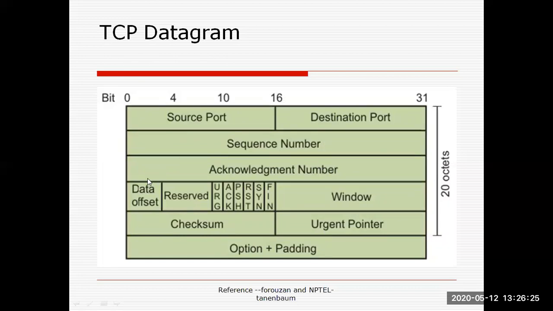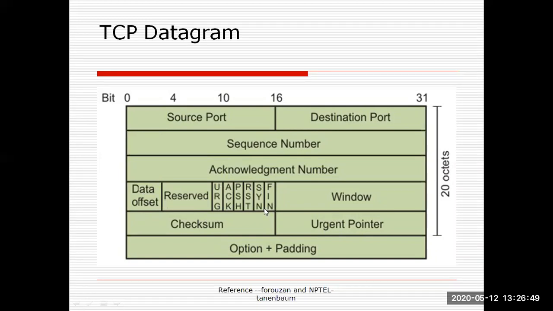The next bits are called the offset and the remaining bits are reserved. After that, the most important bits are the urgent pointer, acknowledgement pointer, push pointer, reset pointer, synchronization pointer, and fin bit. Basically, the fin bit is used during termination.